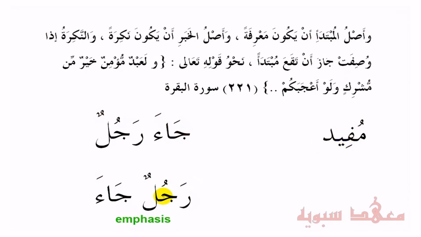So here, رجل, for example, can be made definite if we add the alif lam, al-rajulu. Or for example, instead of specifying him as a man, bring in ism alam, which is even more definite. So there's many ways of making the mubtada definite. This definiteness needs to be there. Otherwise, it does not belong to this group of being mufid. This section of the book gives examples where the mubtada is indefinite. But there needs to be another meaning associated with it.